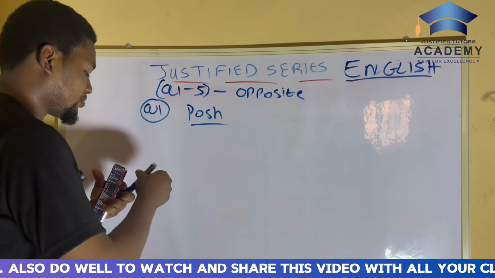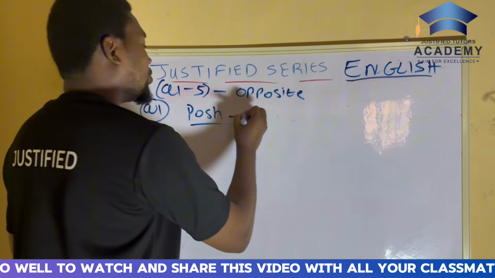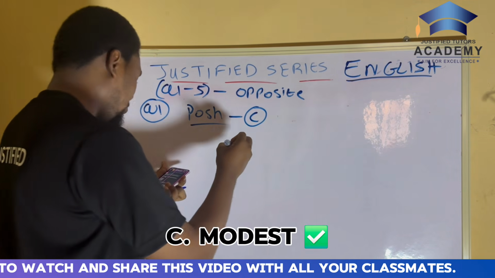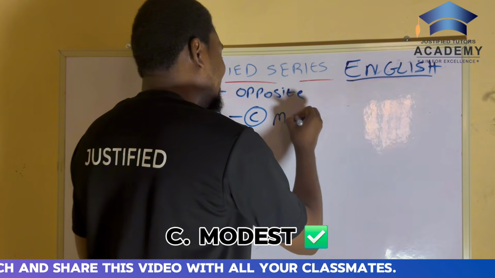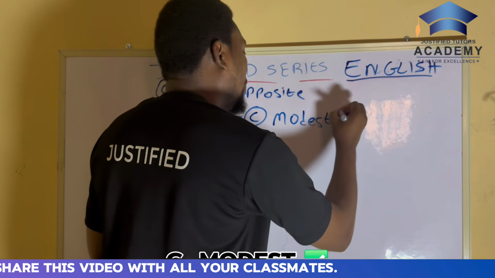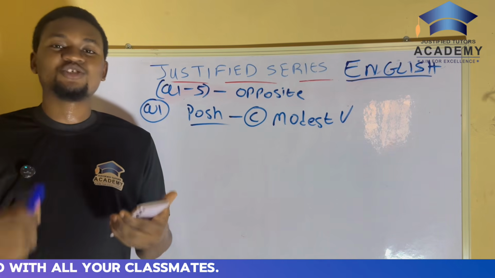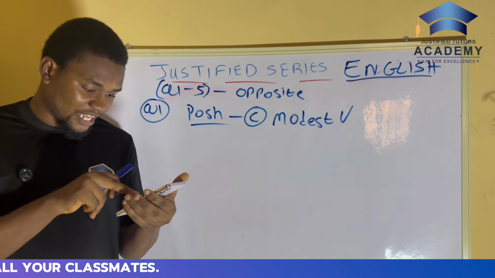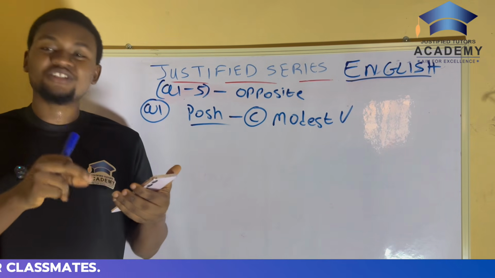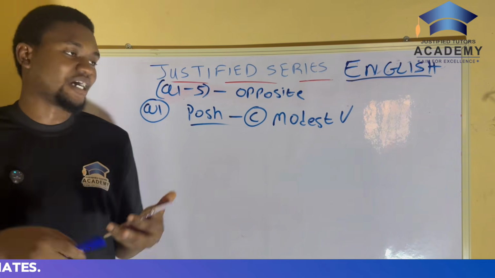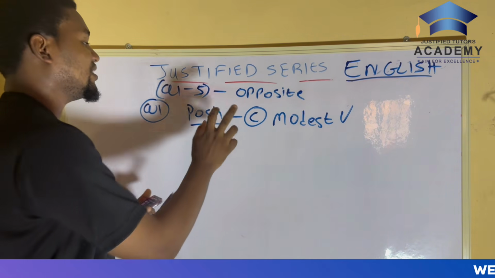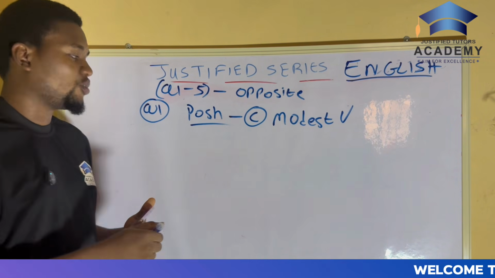option C, which is modest. Now you'll be asking me, sir, why modest? It's because modest simply means something that is not expensive. It says here that something that is just simple. Exactly. So the correct answer to question 1 is C. I hope you got the answer right.